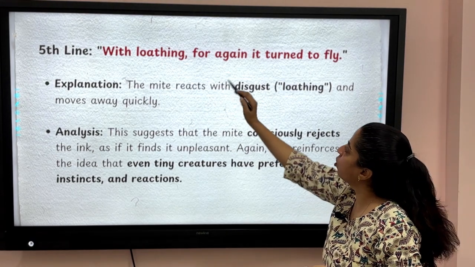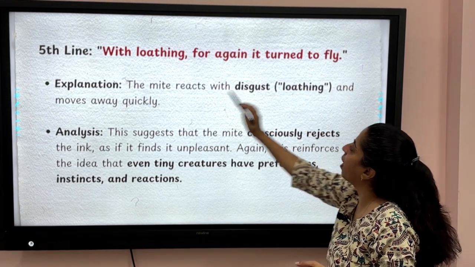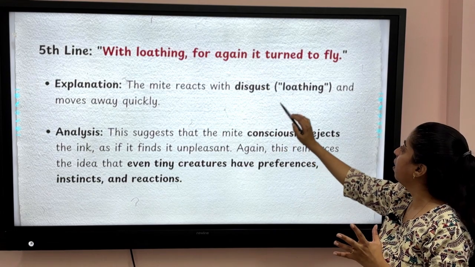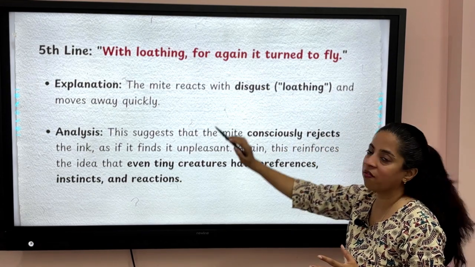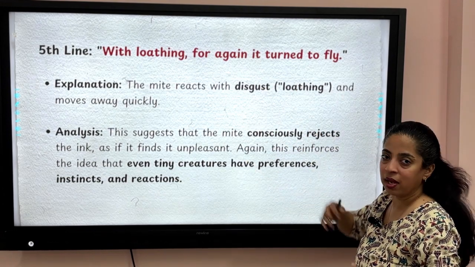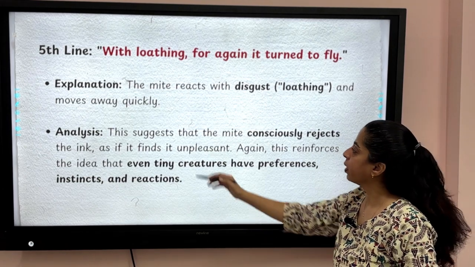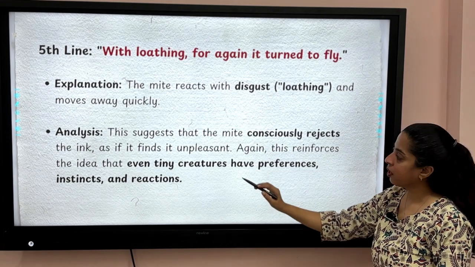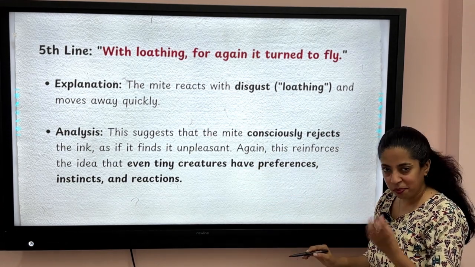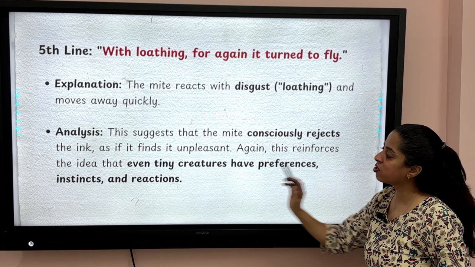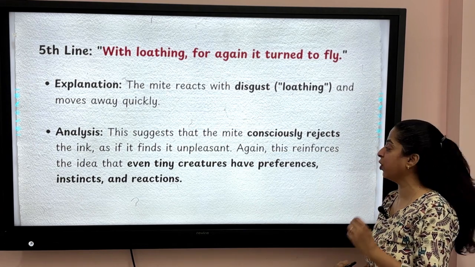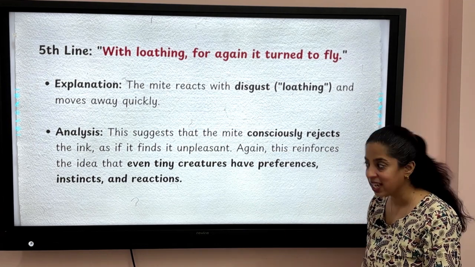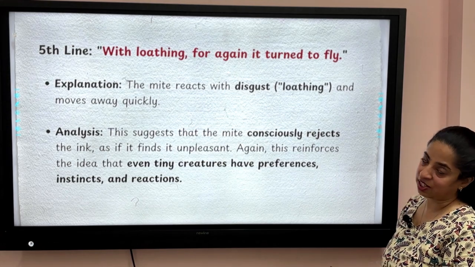The mite reacts with disgust and moves away quickly. Turned to fly means moved away very quickly. So this suggests that the mite consciously rejects the ink as if it finds it unpleasant. Again, this reinforces the idea that even tiny creatures have preferences, instincts and reactions.